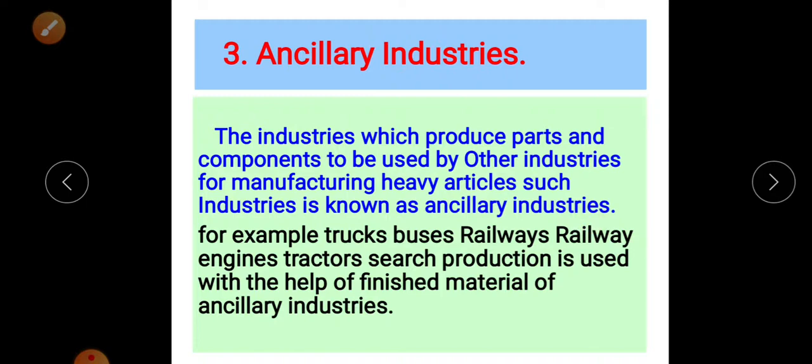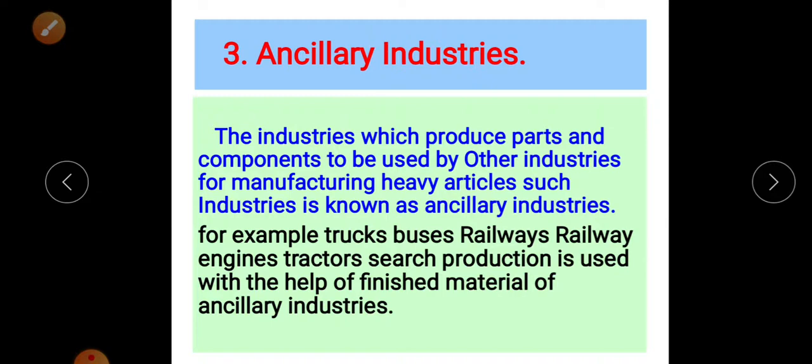When we use a bike or bicycle, or travel by railway or aeroplane, if we observe that vehicle, we can see several parts joined with each other. All these parts are not produced in one place or one industry. They are produced in several different units or industries, and these are known as ancillary industries.